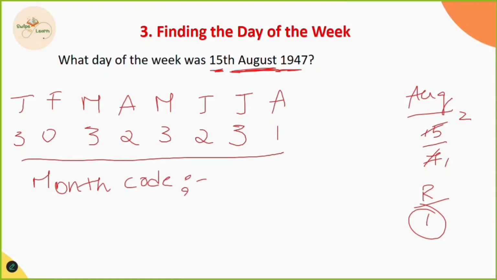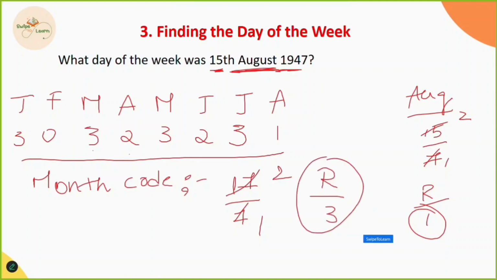3 plus 3 is 6, 6 plus 2 is 8, 8 plus 3 is 11, 11 plus 2 is 13, 13 plus 3 is 16. 16 plus 1 is 17. When I divide 17 by 7, what do I get? 7 1s are 7, 7 2s are 14. And the remainder is 3. This remainder is the month code.